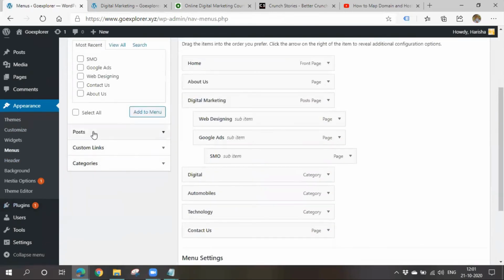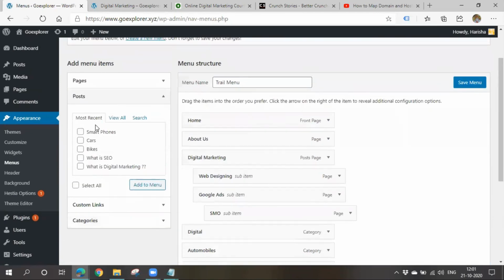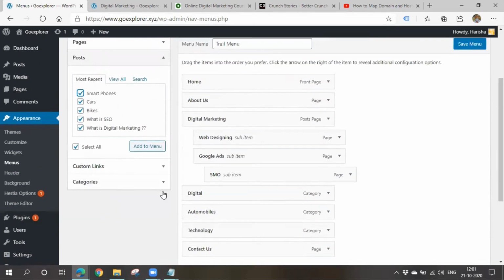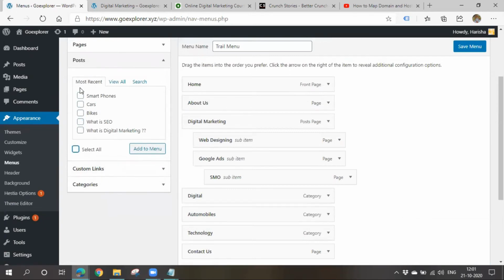So we can also assign posts here. You'll be shown all the posts you have written. You can check these and add them to the menu. Okay, then can we add all the posts to the menu?